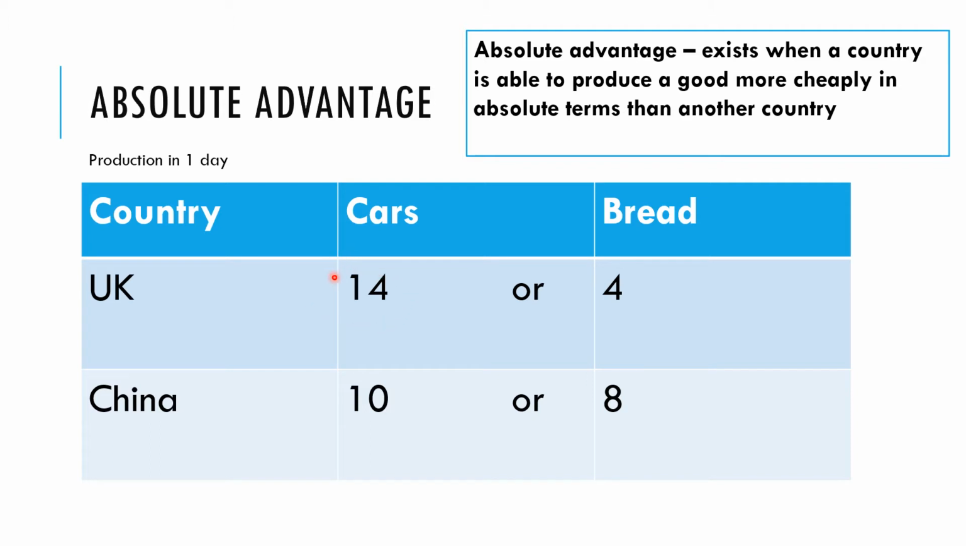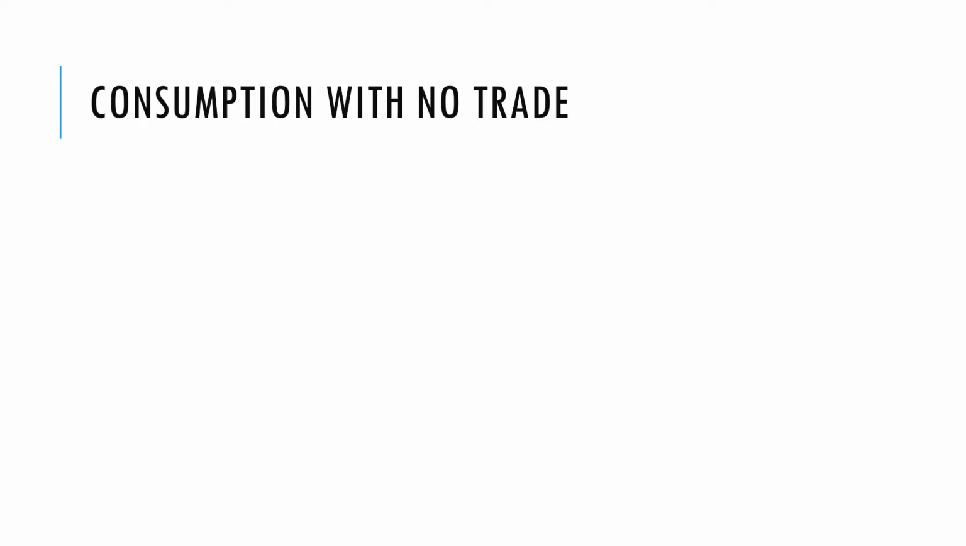It can make 14 in a day versus 10 in China, so it uses less hours to make a car, or less labor. Whereas for bread, we can see that in one day, China makes 8 loaves of bread, whereas the UK only makes 4. So China has the absolute advantage in the production of bread.